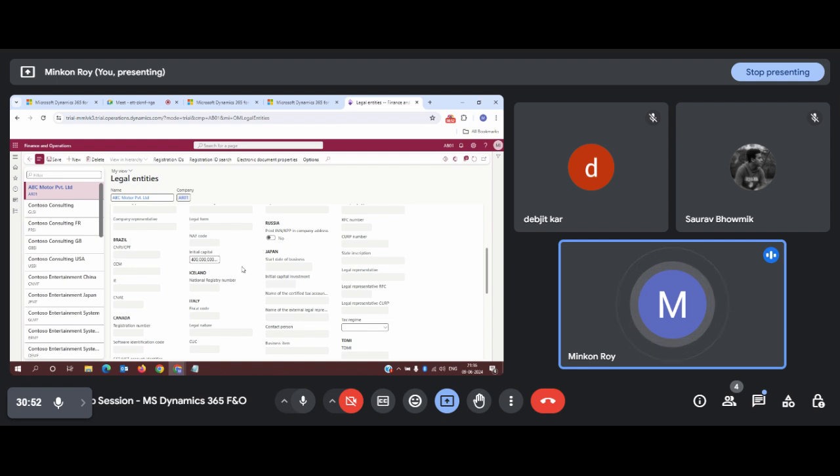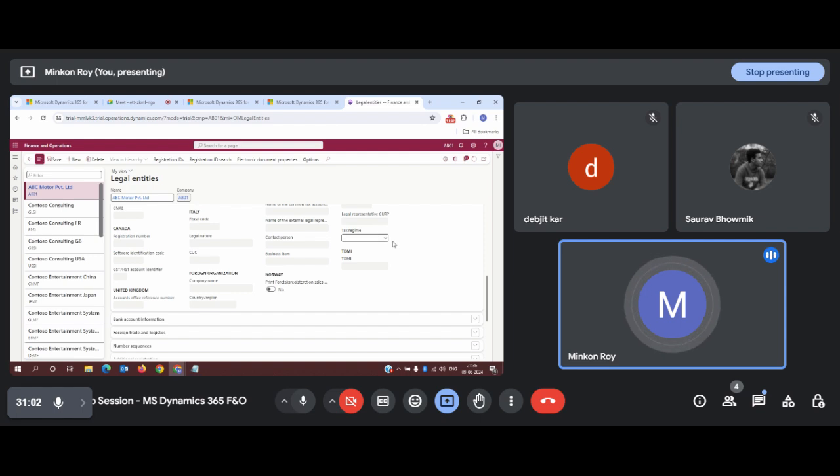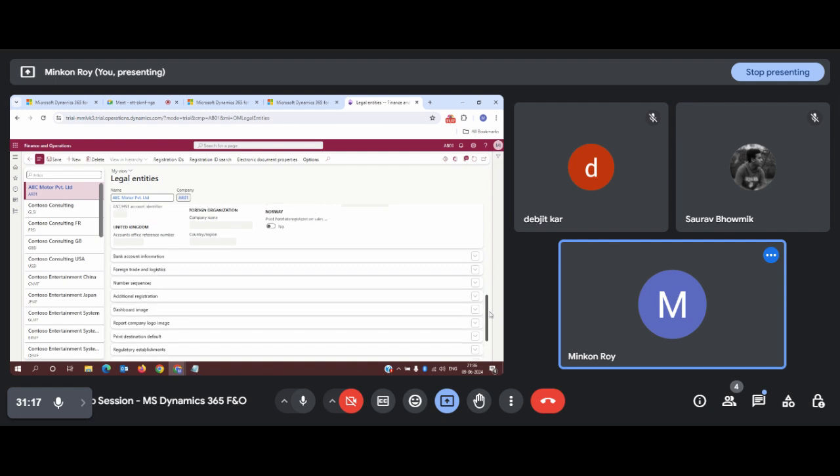Some kind of amount you can provide, a hypothetical number. So this is my initial capital from which I have started my business. Then you can mention your initial capital here, and the rest of the things will be closed out other than this tax regime. Once we configure the tax setup process, we will see how this tax regime impacts this legal entity page. For the time being, we will leave it blank.